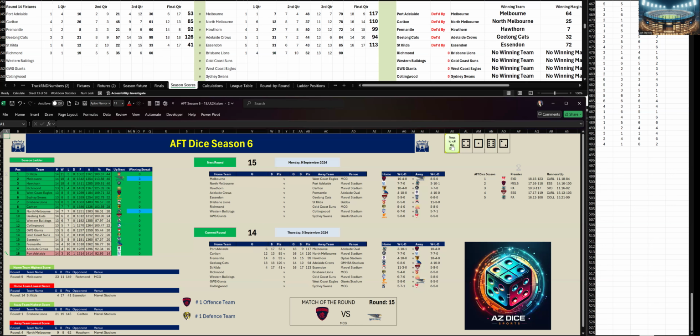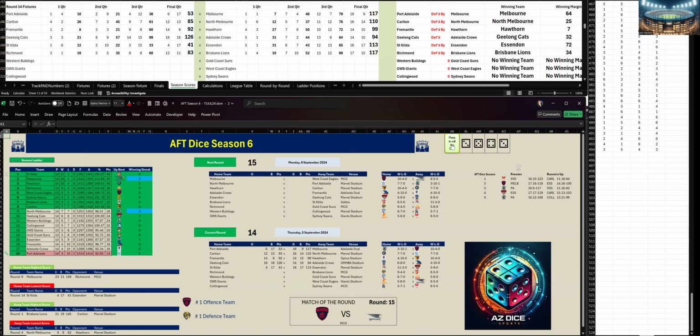Third quarter, Brisbane, they've kicked 6 goals 2 to Richmond 4 goals 1. And at three-quarter time, Brisbane are leading by 30 points. They're going for 6 wins in a row. Let's go to the last quarter.